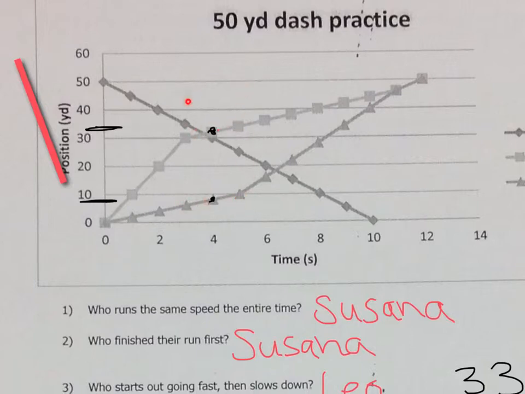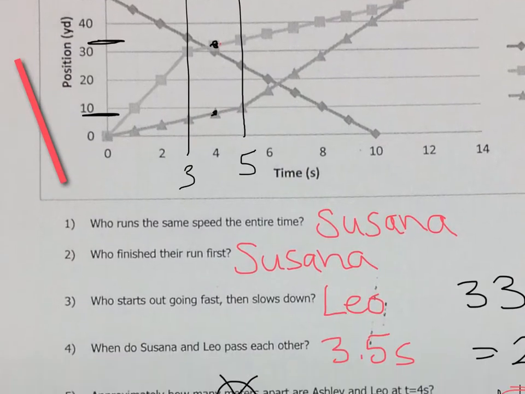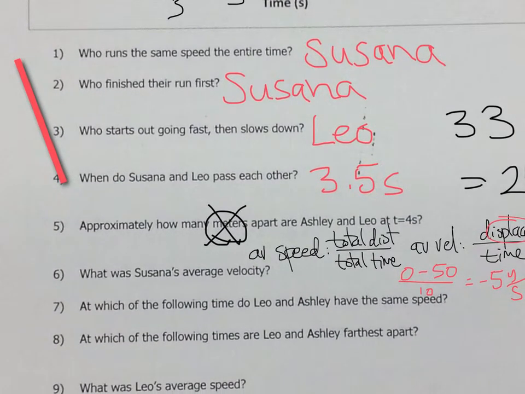So between here and here, here the slopes are different, and then here the slopes are different. But if we take a look at between here and here, the slopes look the same. So this looks like 3 seconds, and hey, that looks like 5 seconds. So those would be the times where Leo and Ashley have the same speed, because their position time graphs have the same slope. So between 3 and 5 seconds.